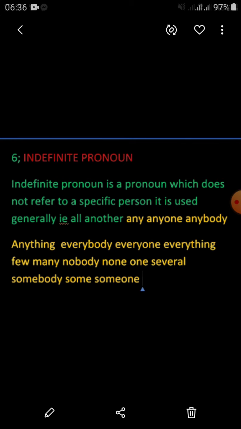These are all examples of indefinite pronouns because they are not specific, they are generally used, and we do not have specific information about the person being referred to. So that's why these are called indefinite pronouns.